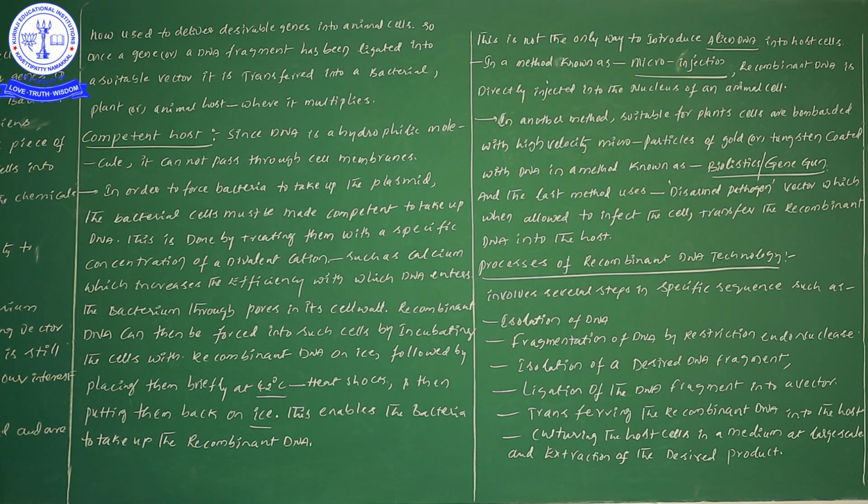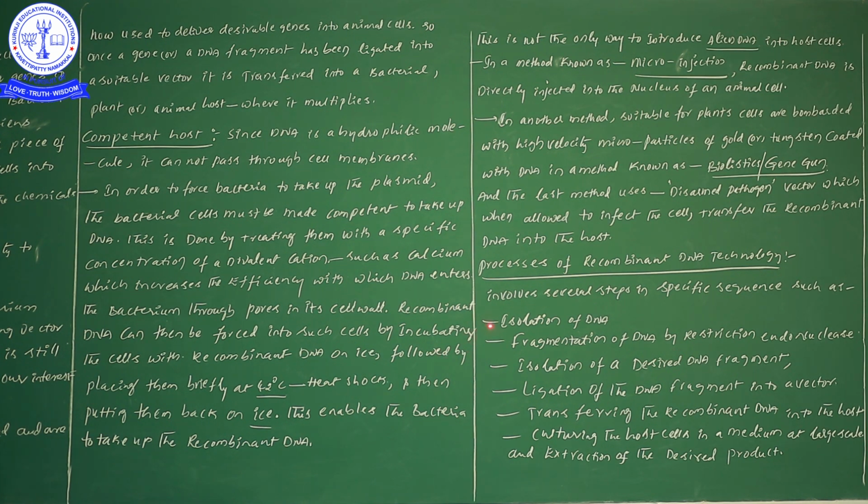Now let us move on. Till now we have learned the information regarding the tools required for the process of recombinant DNA. Now let us have a look at the processes of recombinant DNA technology. The process involves several steps in a specific sequence, and this sequence we should not skip, so try to learn these steps by heart one by one.